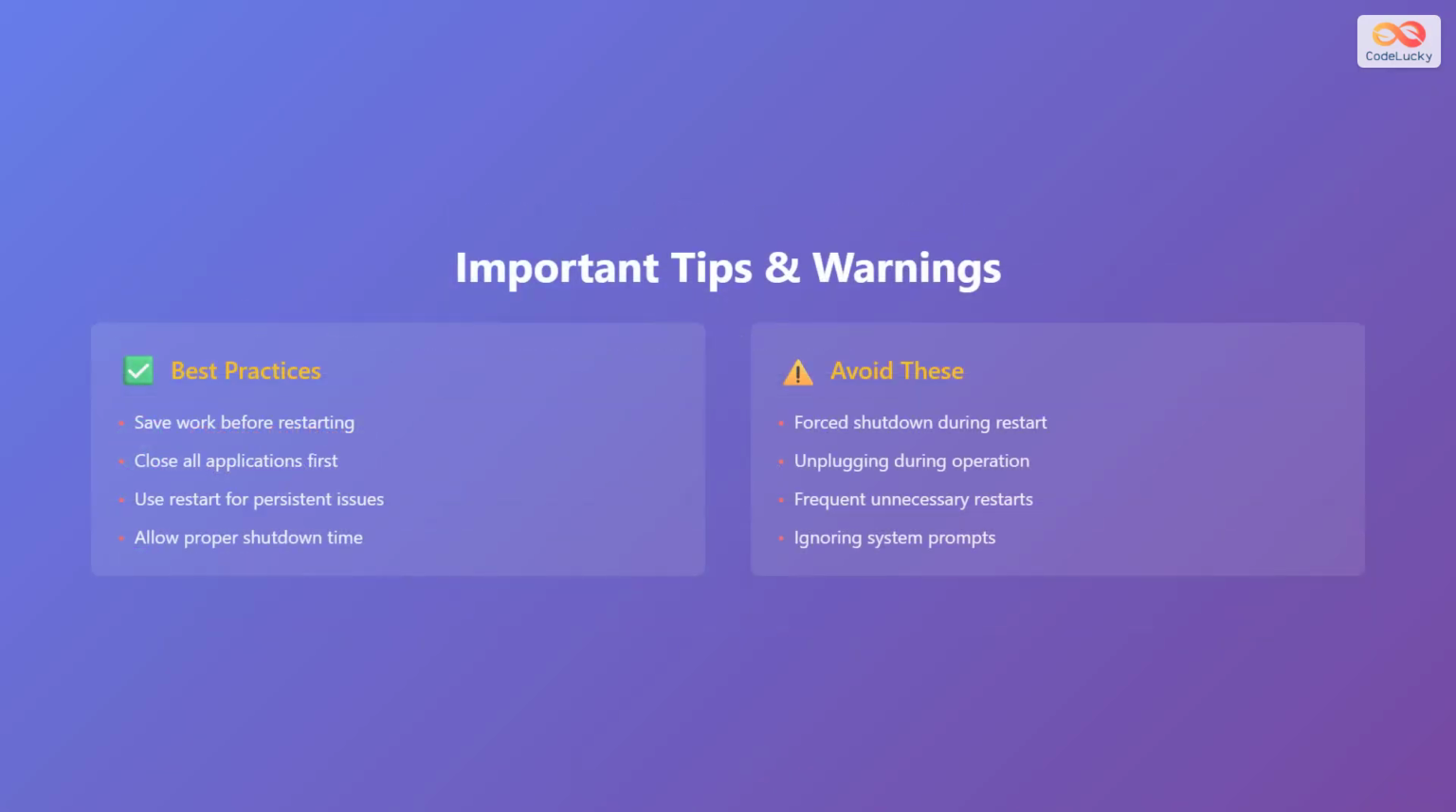Follow these best practices. Always save your work before restarting. Close all applications first to prevent data loss. Use restart for persistent issues that reboot cannot fix. Allow the system proper shutdown time and do not interrupt the process. Avoid forced shutdown during restart. Never unplug your computer while it is operating. Do not perform frequent, unnecessary restarts as this can affect system longevity. Always pay attention to system prompts and follow the recommended procedures.